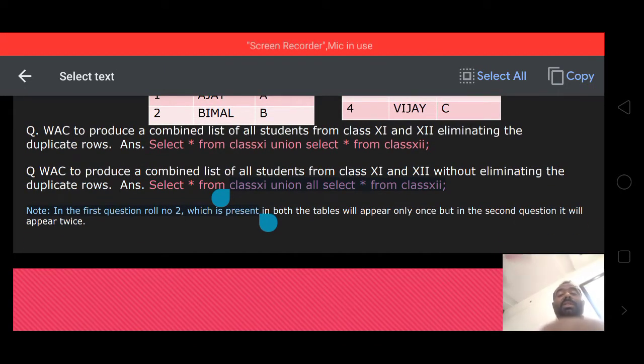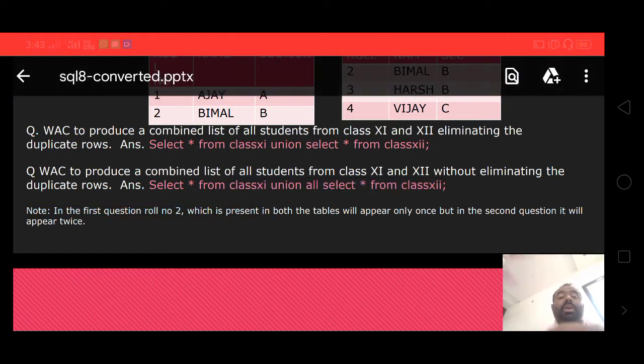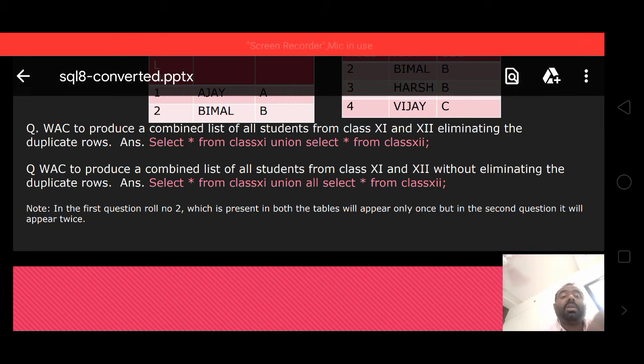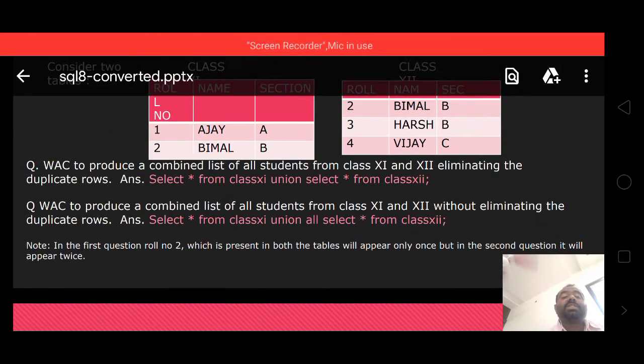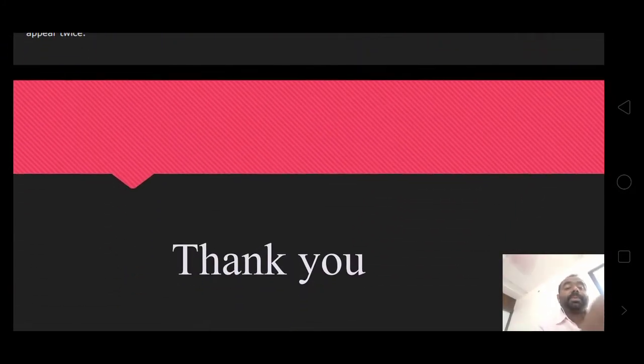Here is the second query. Write a query to combine the list of all students from class 11 and 12 without eliminating the duplicate rows. You can write: select star from class 11 union all select star from class 12. Here it displays the duplicates also. We can see Bimla displays two times here. Okay.